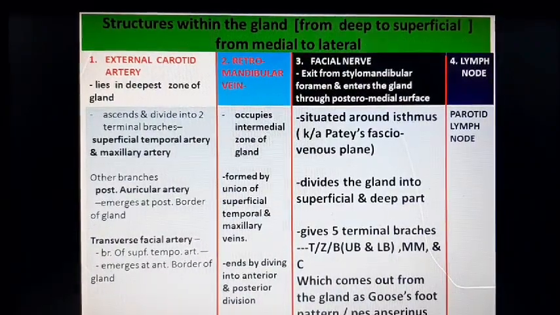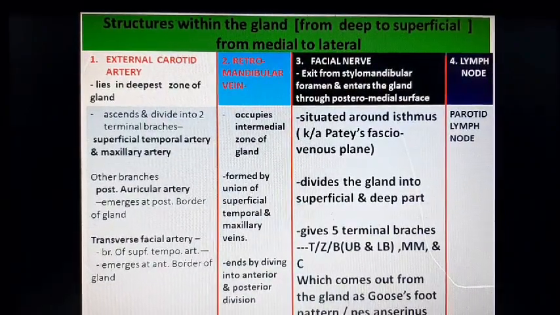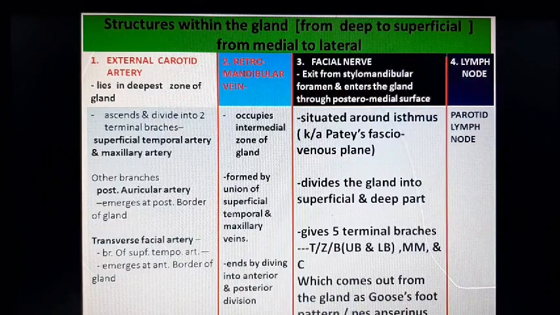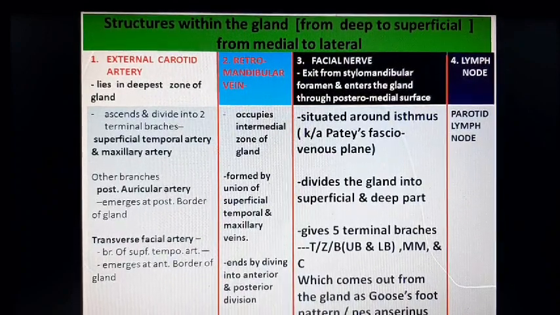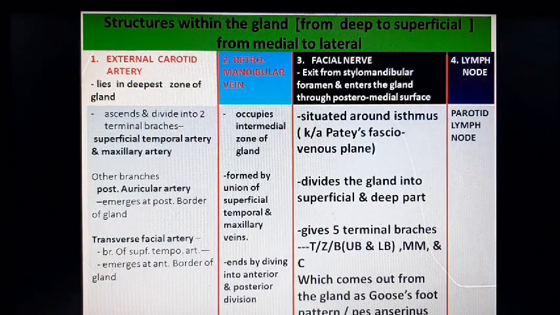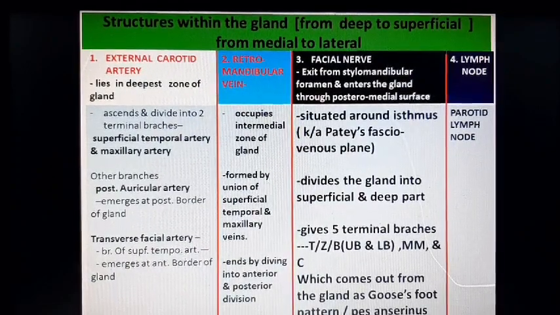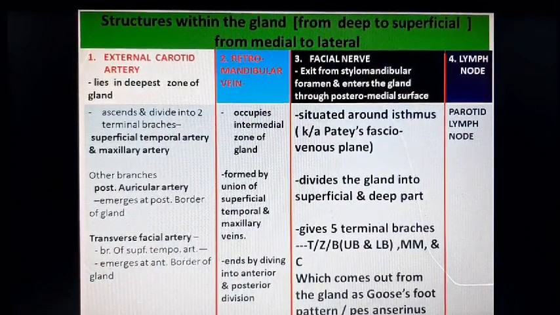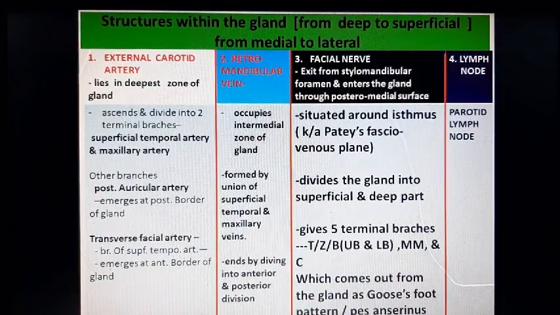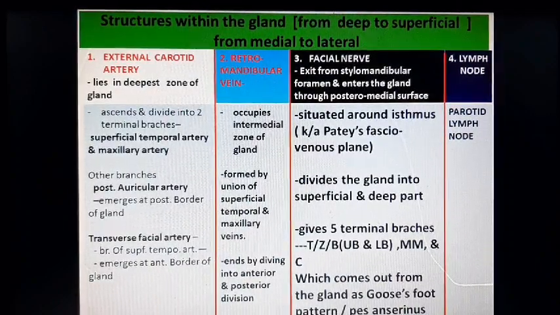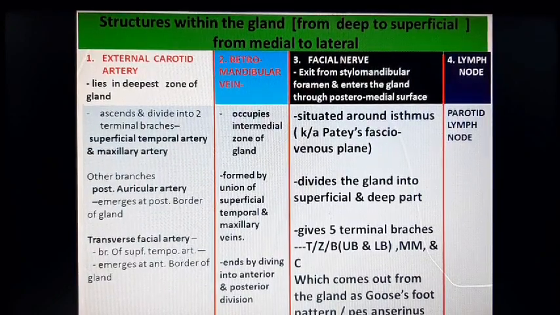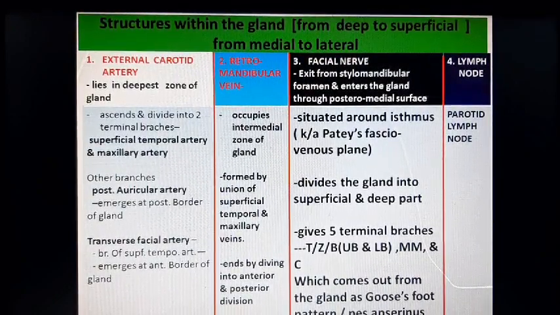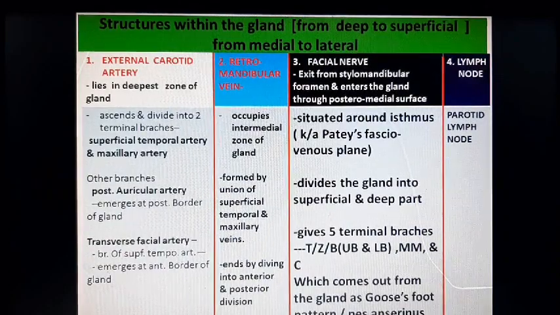Now comes to details of structures within the gland. First is external carotid artery. It lies in deepest zone of the gland. It ascends and divides into two terminal branches, superficial temporal artery and maxillary artery. It gives other branch also, such as posterior auricular artery and transverse facial artery. These arteries supplies the gland also.